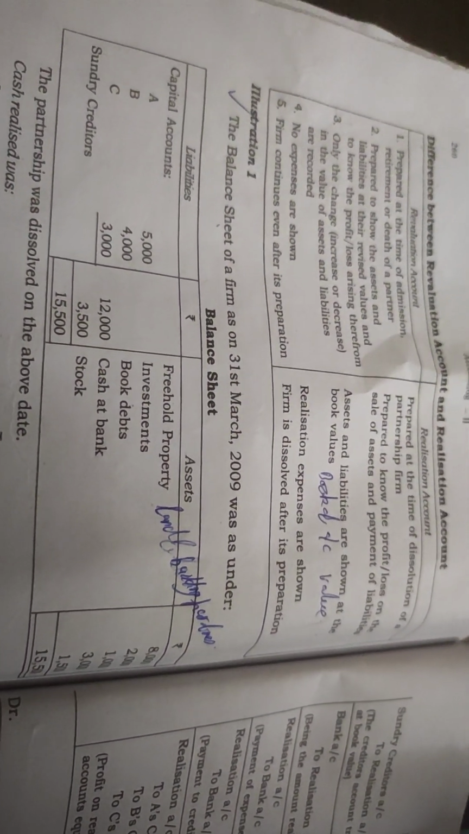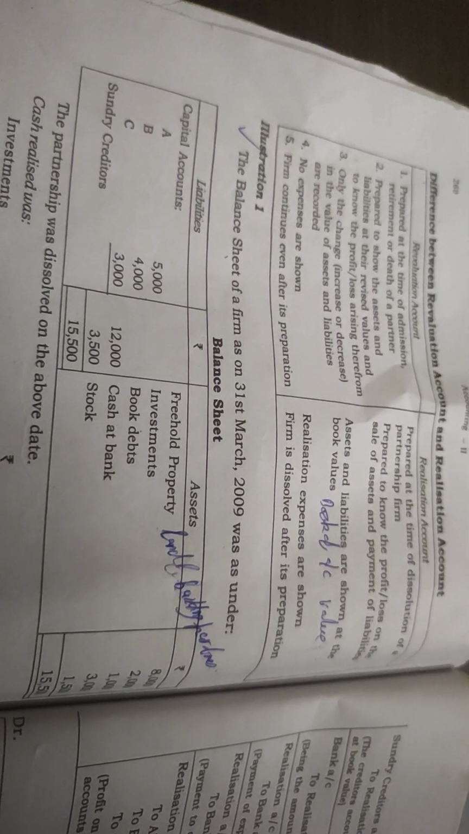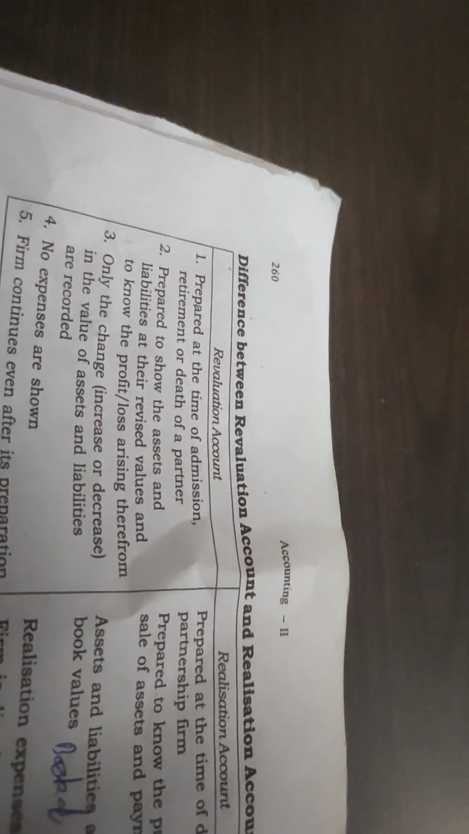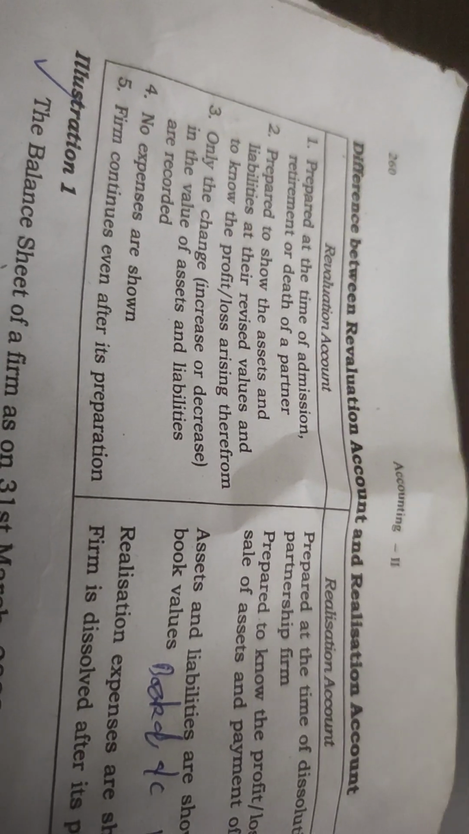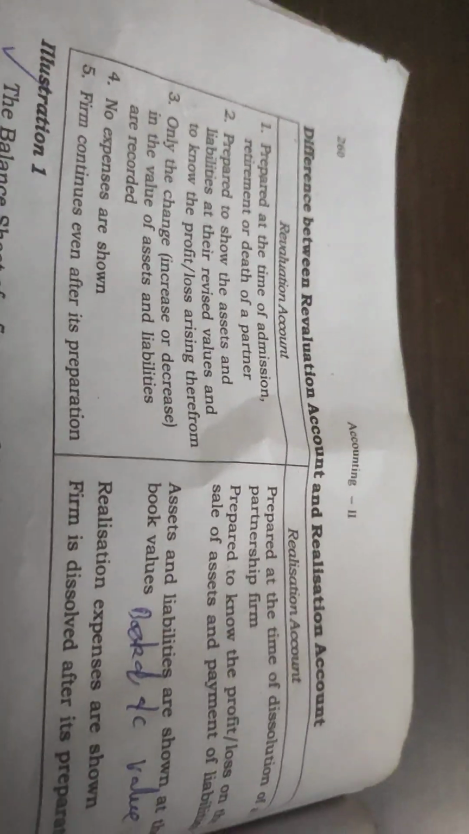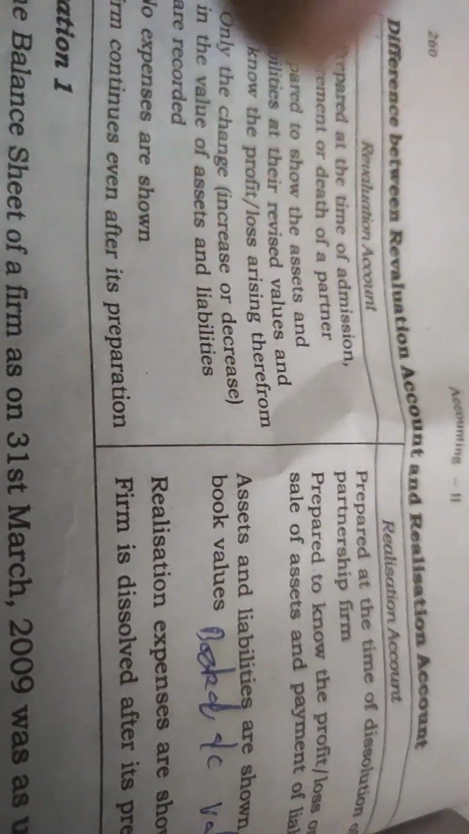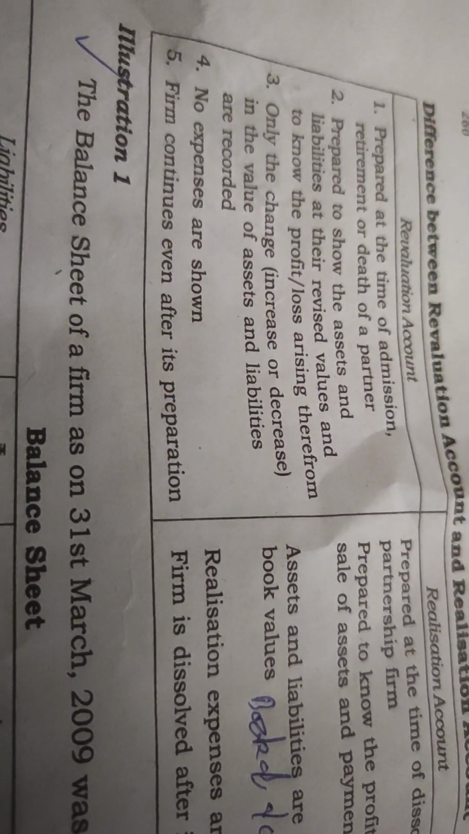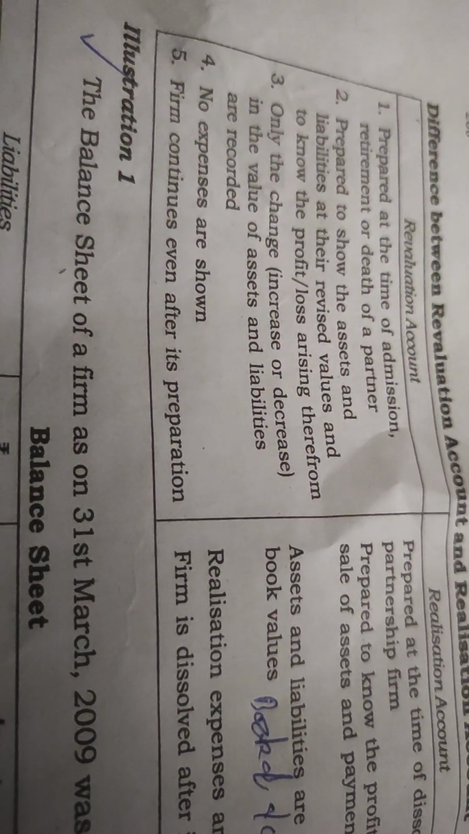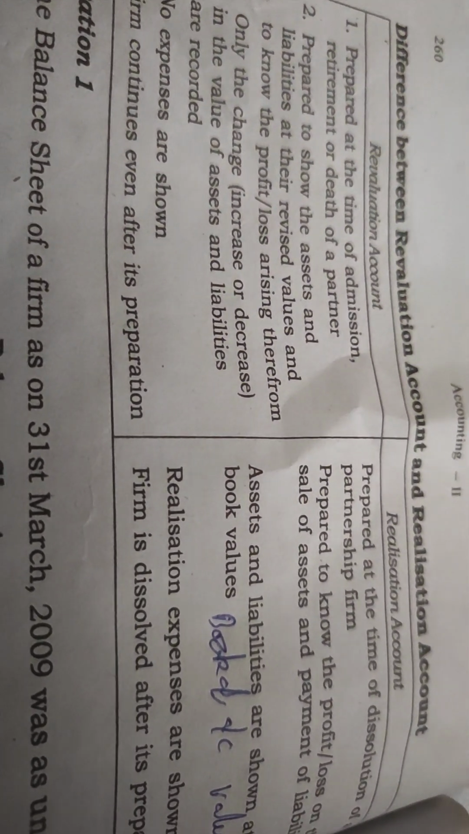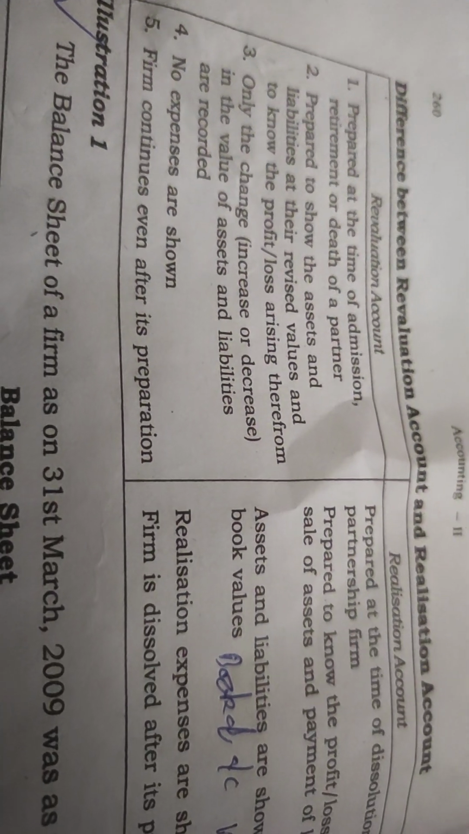So in the case of dissolution of the firm, the accounts prepared will be the realization account, capital account and the cash account. Here the difference between revaluation account and realization account is written. The revaluation account is prepared at the time of admission, retirement or death of the partner. The realization account is prepared at the time of dissolution of a partnership firm.